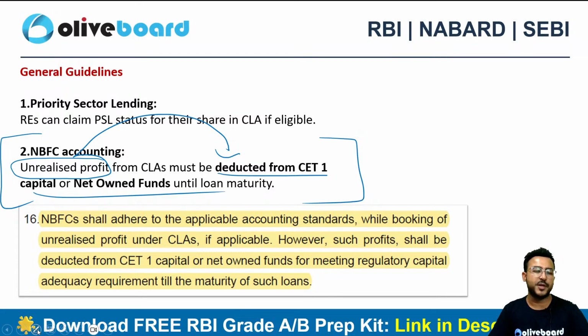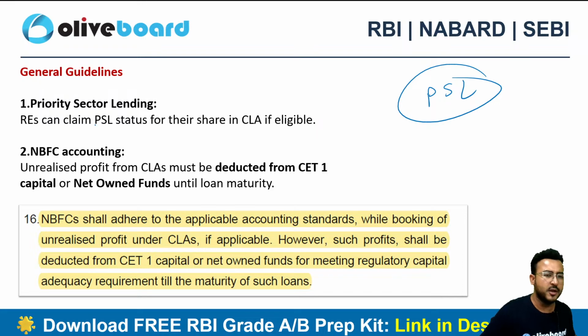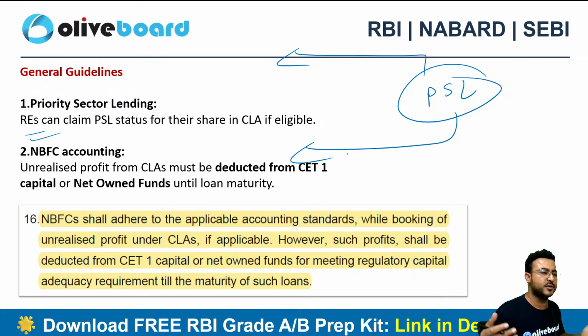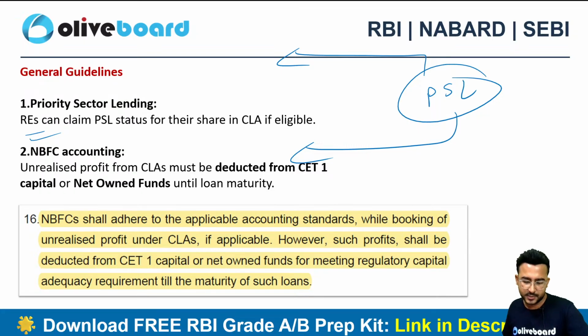Now let's suppose this particular loan is a PSL loan, priority sector loan. So no problem at all. Both the REs will take the respective share of the PSL. Why? Because all the REs need to fulfill their priority sector lending obligation as well. So they can easily take their respective share as well.